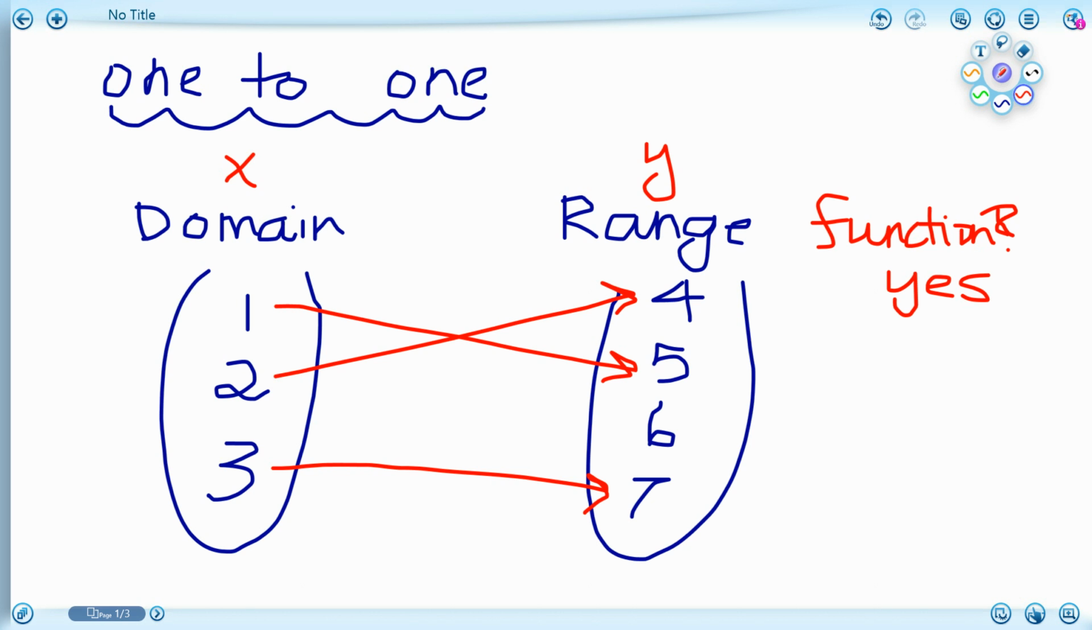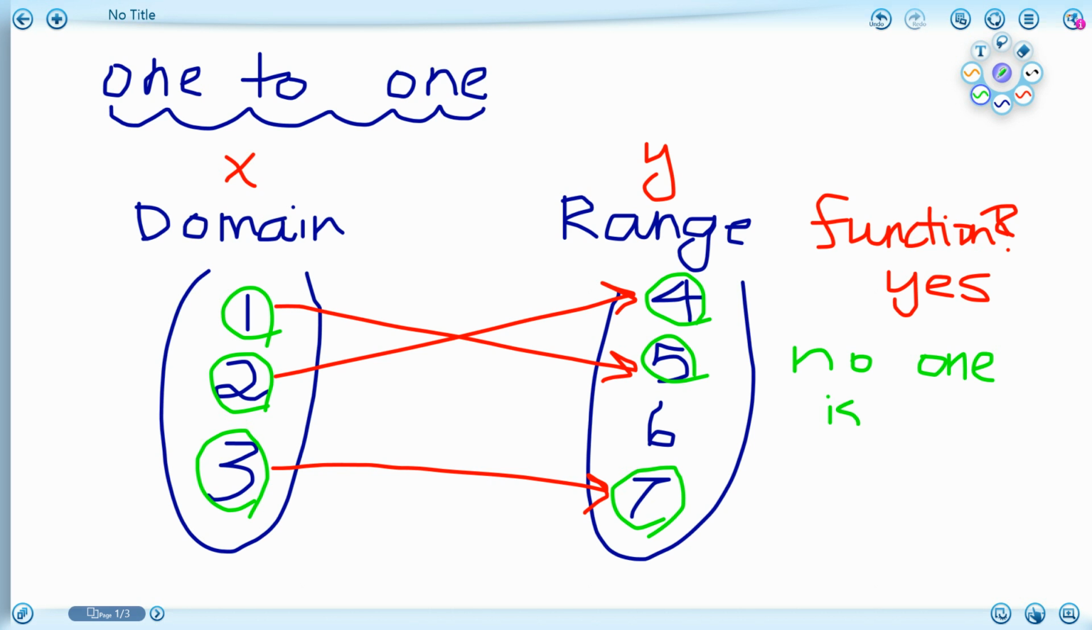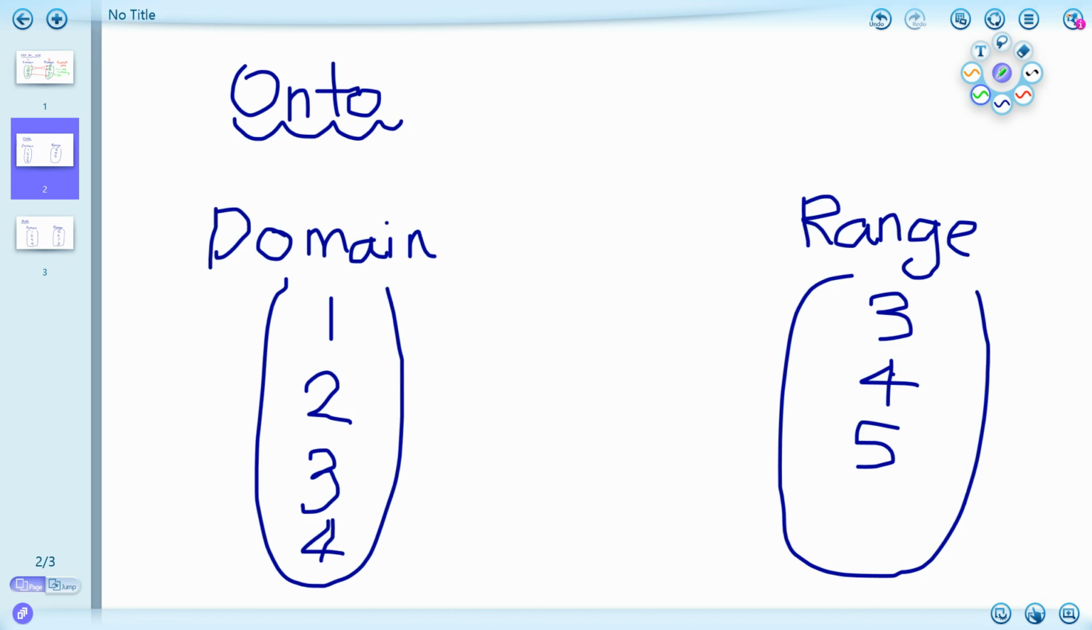Now, what kind of function is this? First of all, only one person in each group is going out with another person, right? So no one is cheating on nobody. You see that? No one is cheating. Well, 6 is single, right? This one's single, but that's okay. If you're single, you're not really cheating on anybody, so you're just fine. So if no one is cheating on nobody, this is called one-to-one. Alright, and let's move on to onto.